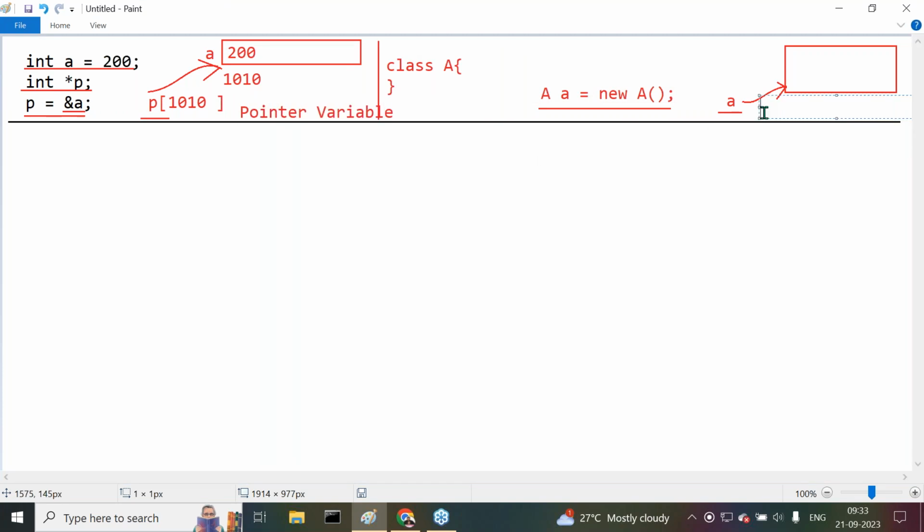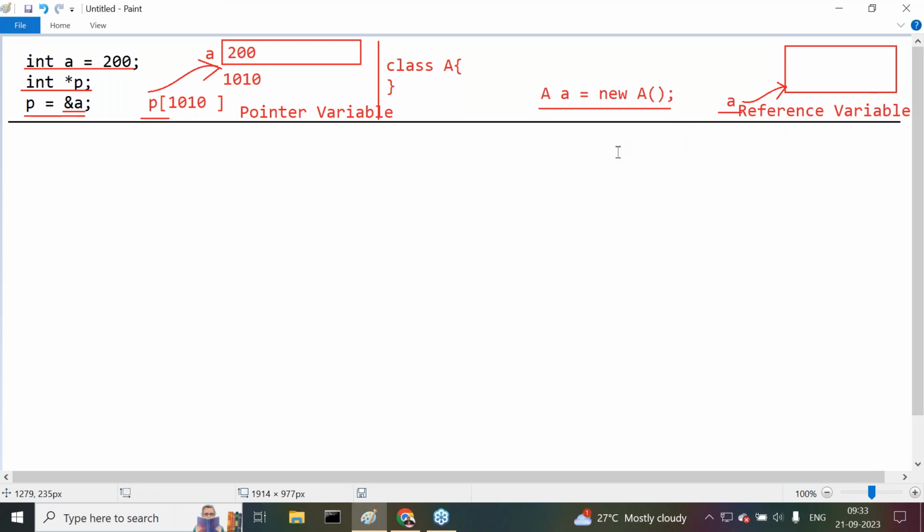But in Java, this is the reference variable. Indirectly, I'm asking: what is the difference between a pointer variable and a reference variable?